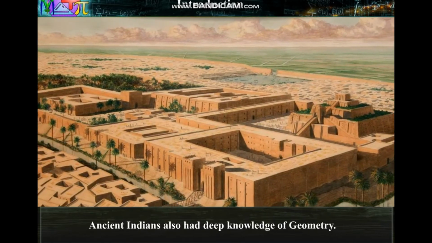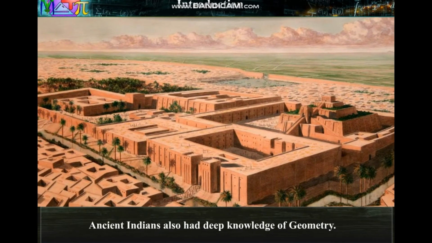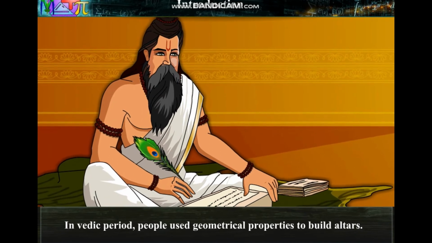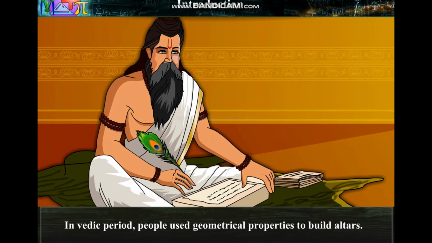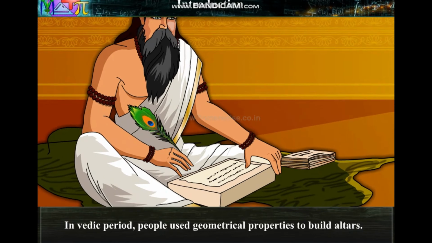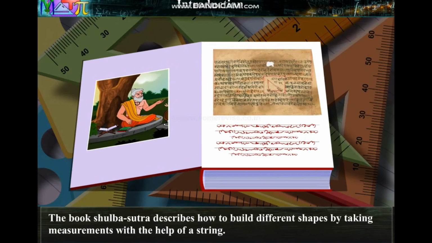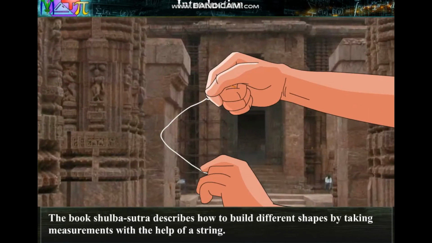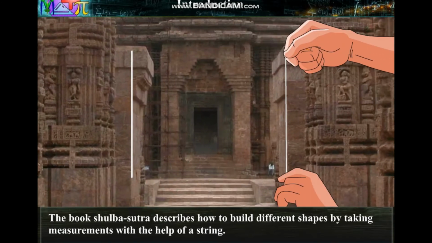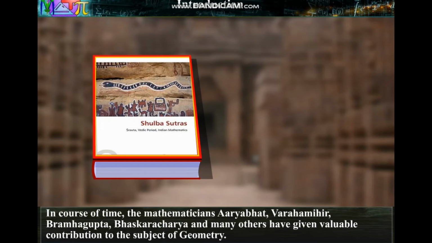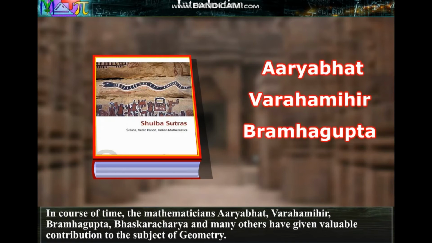Ancient Indians also had deep knowledge of geometry. In the Vedic period, people used geometrical properties to build altars. The book Shilpa Sutra describes how to build different shapes by taking measurements with the help of a string. In course of time, the mathematicians Aryabhata, Varahamihira, Brahmagupta, Bhaskaracharya and many others have given valuable contributions to the subject of geometry.